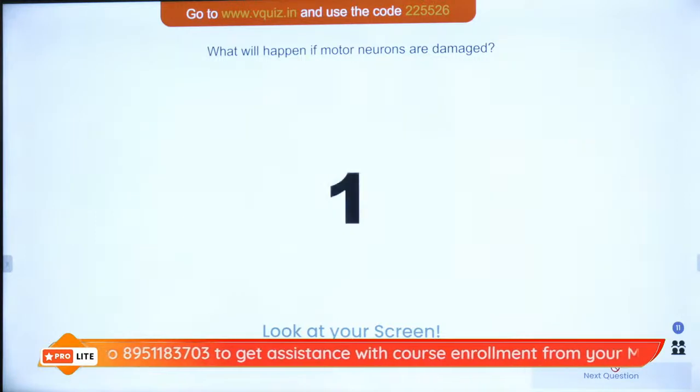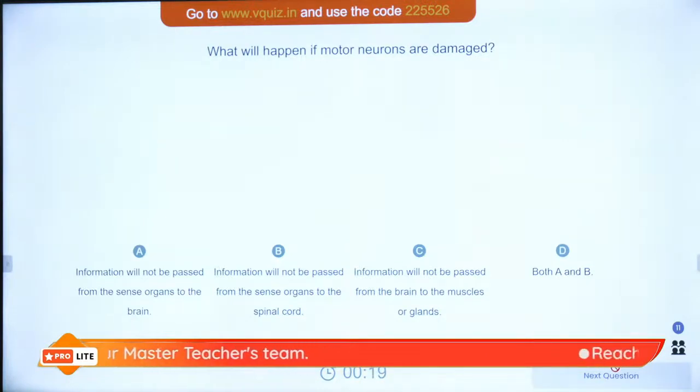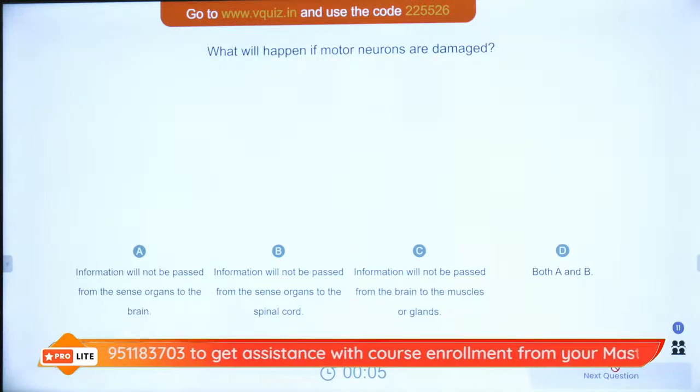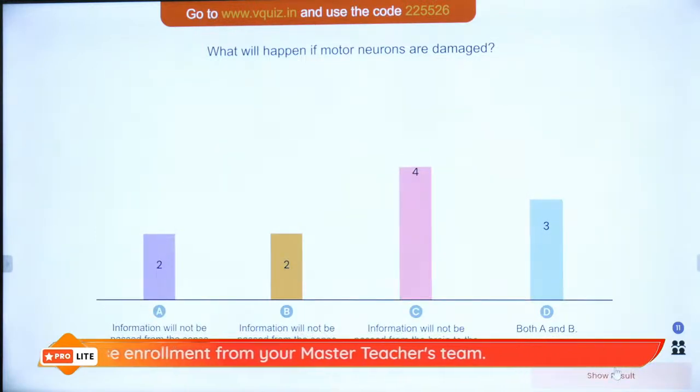The question is, what will happen if motor neurons are damaged? Information will not pass from sense organs to the brain, from sense organ to the spinal cord, from brain to the muscles, or both A and B. What will happen if the motor neuron is damaged? We are talking about motor neuron. You know we have got 3 types of neurons: sensory, association or interneuron, and motor. So if the motor neuron gets damaged, what will happen?